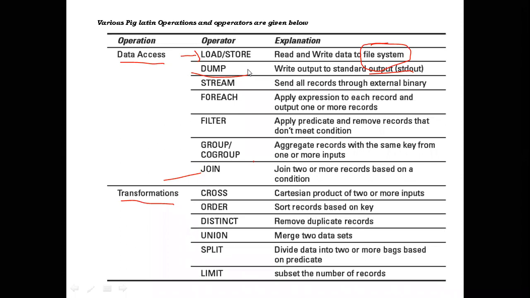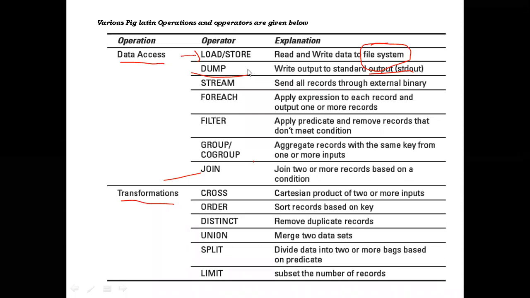If you store the output in a file, that operation is called the store operation. Otherwise, without storing in a file, if you display the output on the screen, it is called the dump operation. Clear?